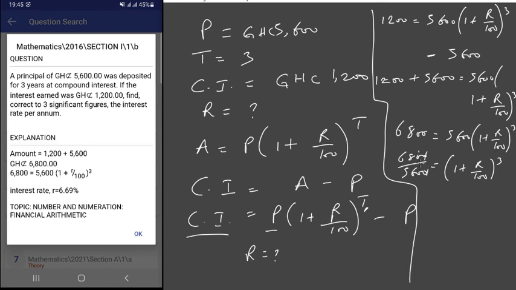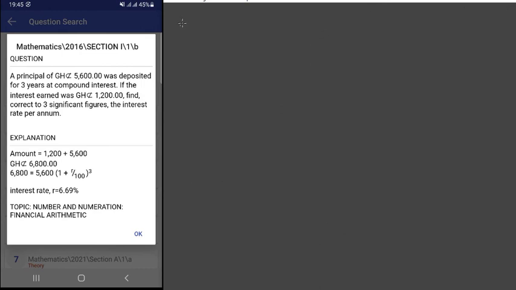Let's simplify and reduce this: 1 plus r over 100 raised to the power of 3 equals 68 over 56. I'm going to go to the next page to continue this solution. Here we have 1 plus r over 100 raised to the power of 3 equals 68 over 56. We can break this down further.